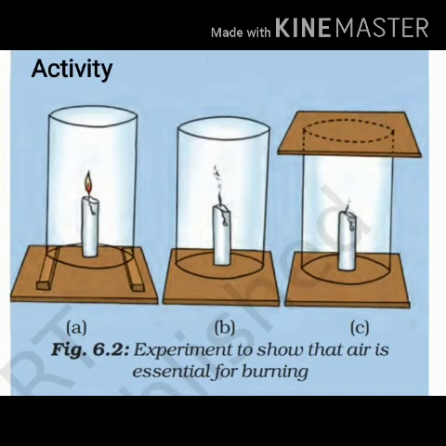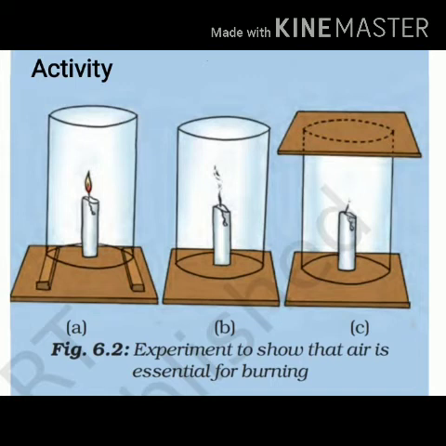In your book, activity 6.2. We have to take 3 lighted candles and we will place chimneys over these candles. In the first case, we are going to place the chimney in such a way that it rests over 2 wooden blocks, so that there will be a passage for air from the bottom as well as from the top of the chimney.